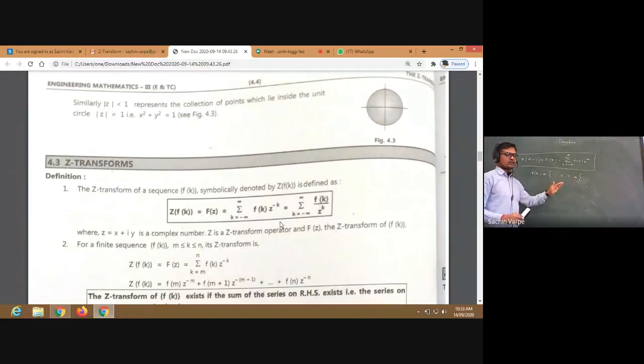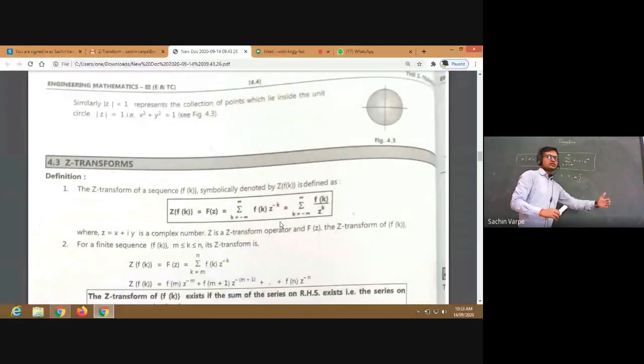Anyways, whatever sequence we are given, f of k, suppose let us take f of k equals 1, 2, 3, 4. Okay, finite sequence. And if we want to find its Z transform, now these are the discrete points, right? 1, then directly jump on to 2, then 3, 4, isn't it?